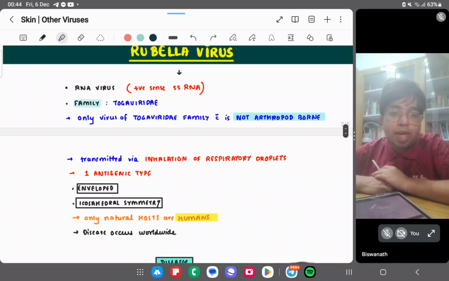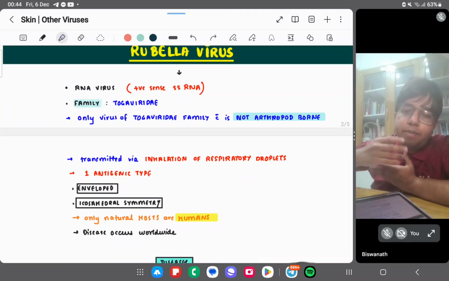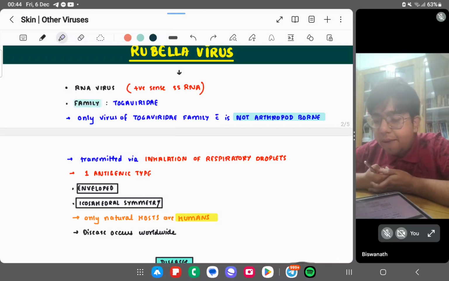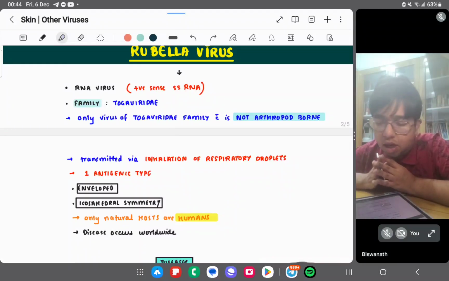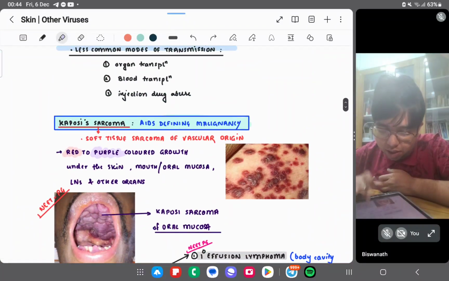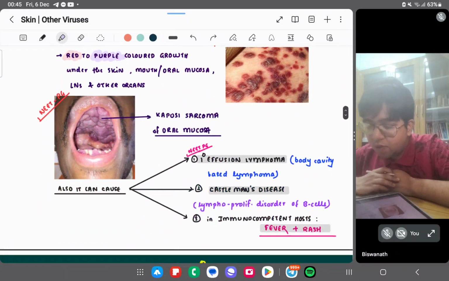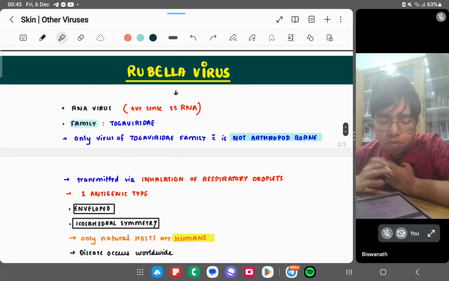So I will suggest you make a list of the disorders and infections which have a fever plus rash presentation, because in clinical practice fever plus rash serves as an important differential diagnosis of many diseases. You should read with the mindset of which infections can cause this type of disorder. Infections can present with fever plus rash, so dengue virus can be a differential diagnosis, right? So you have to know this in total.